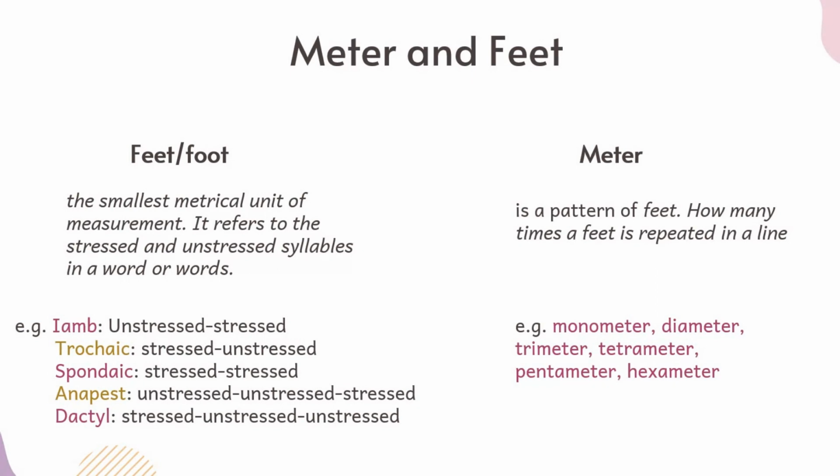What does this mean? It means that the lines are composed of the repetition of these feet of unstressed and stressed syllables 5 times. The unstressed and the stressed syllable is repeated 5 times in this line. That's why it is called iambic. So it tells me that the foot in this poem or in this verse is the unstressed and stressed, and it is repeated 5 times, so I know that this is the pentameter. This is the meter that is followed throughout the whole poem.